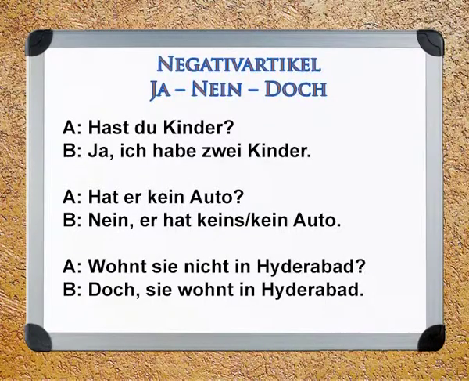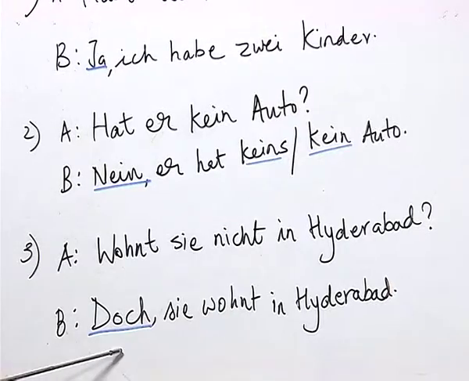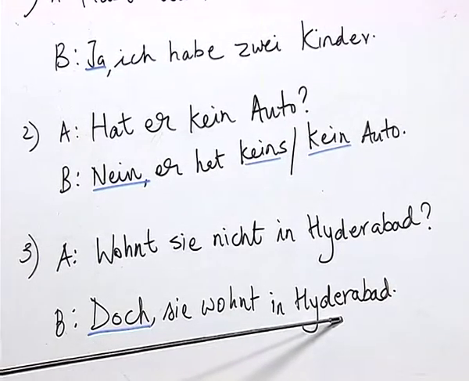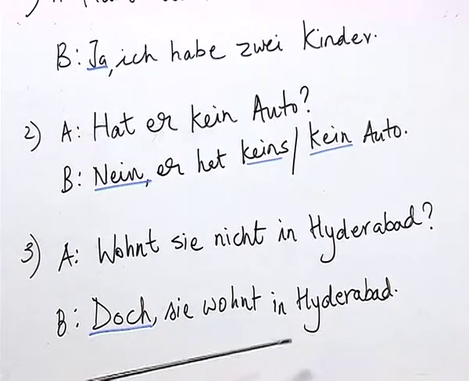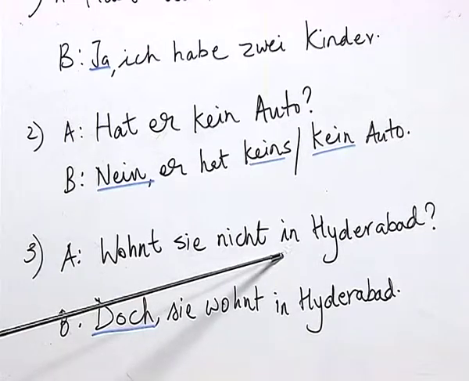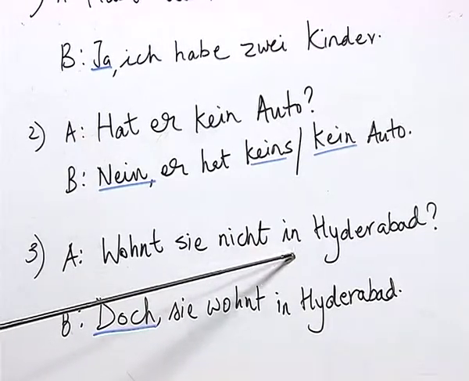Now, let us look at this sentence: Wohnt sie nicht in Hyderabad? Doesn't she stay in Hyderabad? And the answer here is doch, sie wohnt in Hyderabad. Here doch is a positive answer for a negative question or a negative statement.